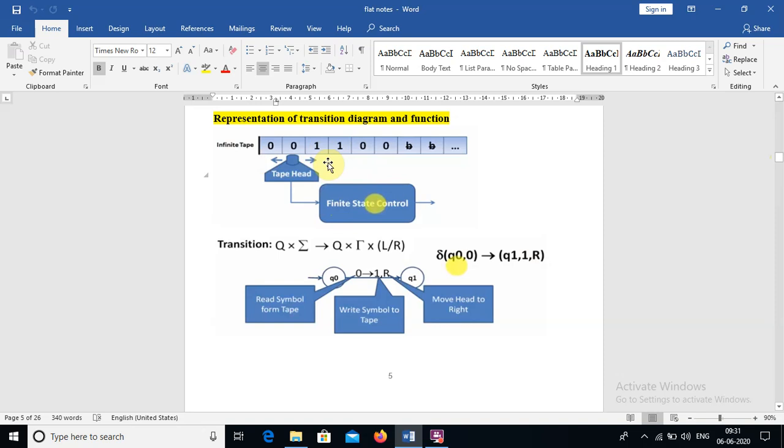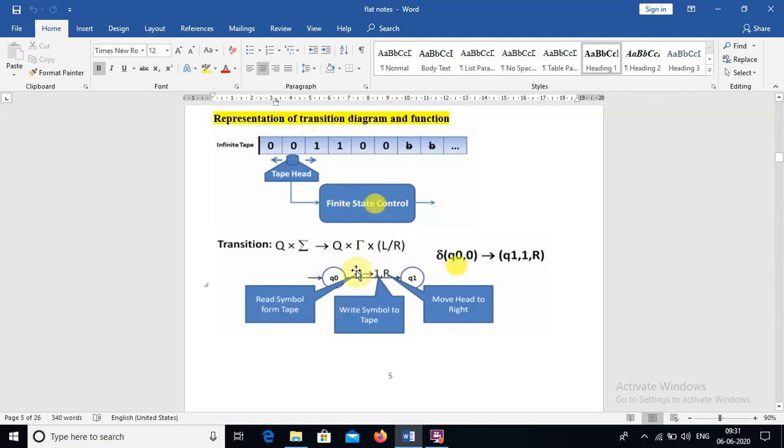In the previous one, we moved one step left. Now here also again we have a 0. So the transition is defined like this: q0 to q1, again we are moving from q0 to q1 only, because we have the same symbol. We will discuss all the things in the next sessions.